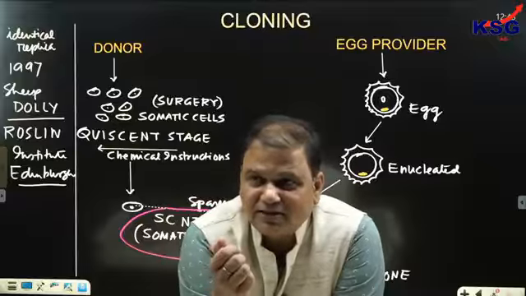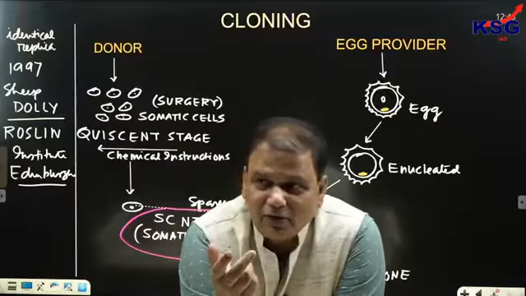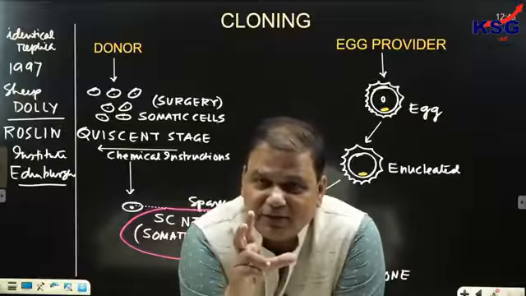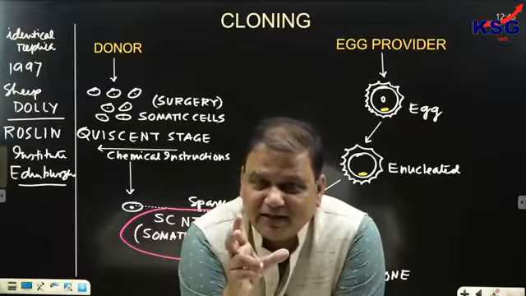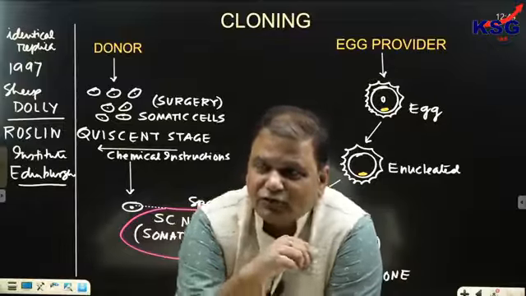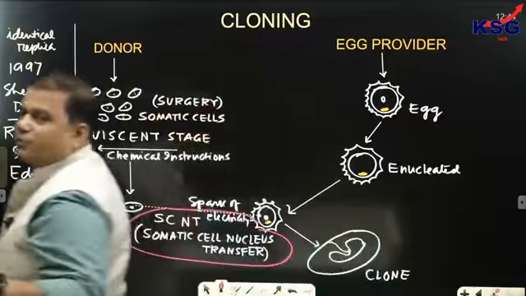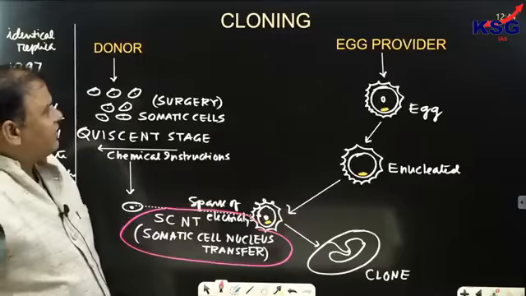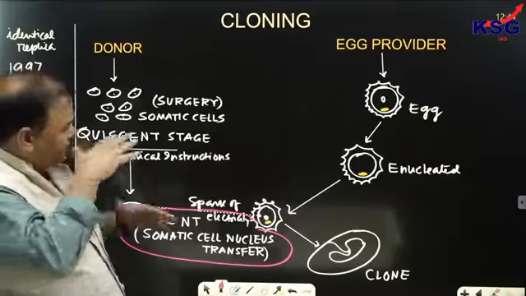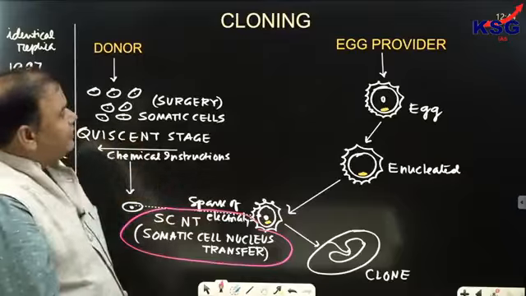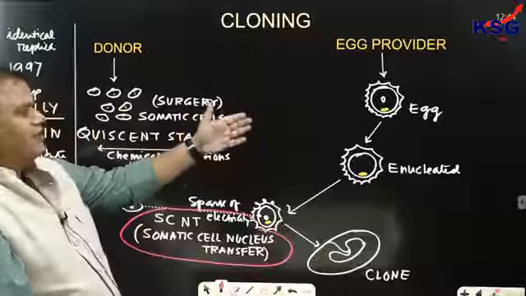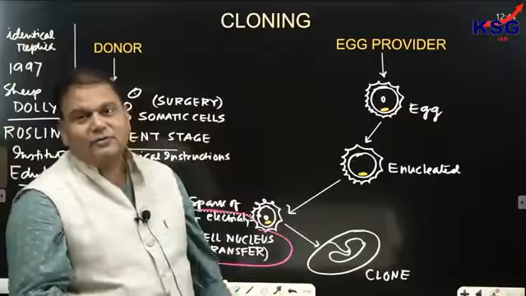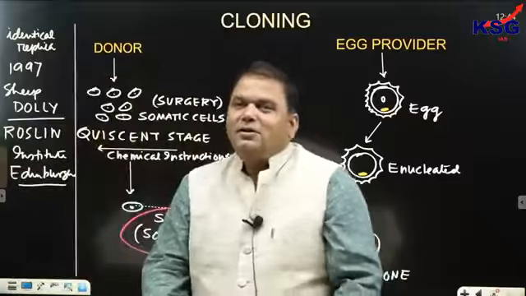So what we do is revert these cells back in their life cycle so as to make nucleus transfer more compatible. That's the reason why we reverted it back into the life cycle. Clear?